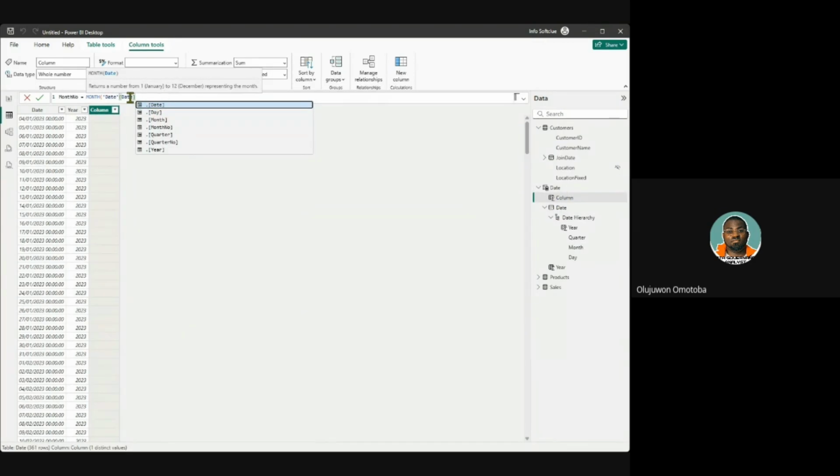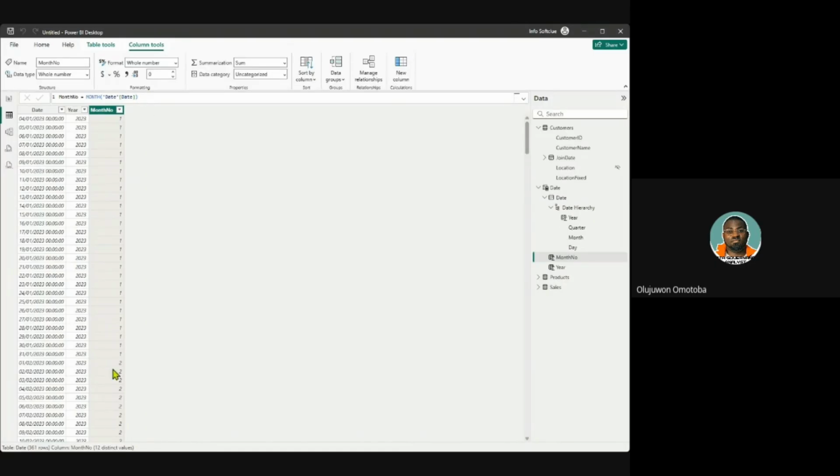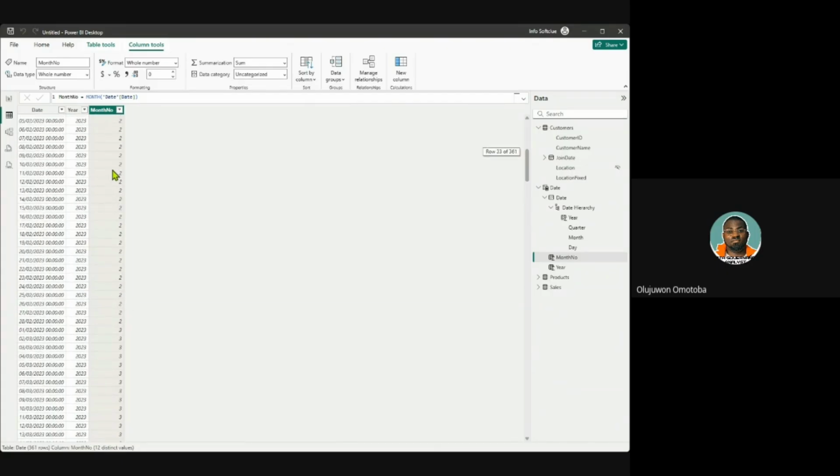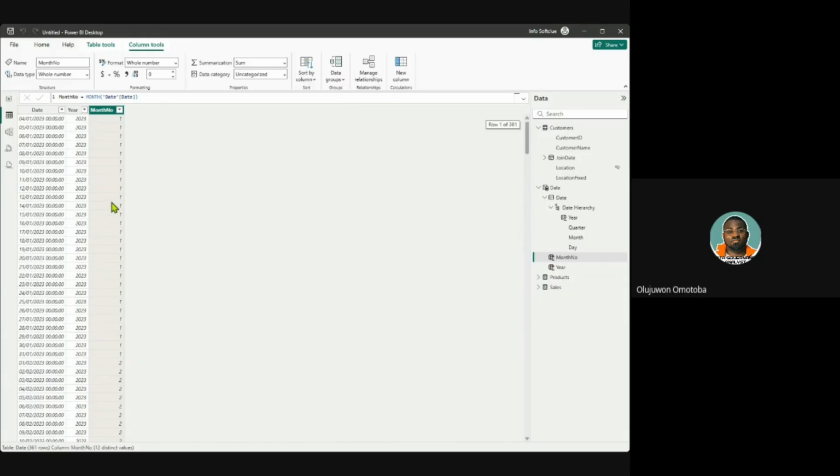Once I close the bracket, the error disappears because the syntax shows they are not expecting any error. And I click on enter, it generates the month number. So this is month number 1, which is January, month number 2, February, month number 3, March, and even indicating the number of days in that month.